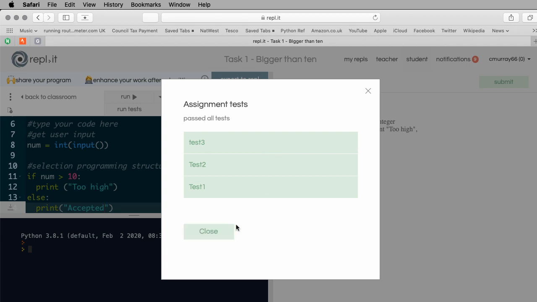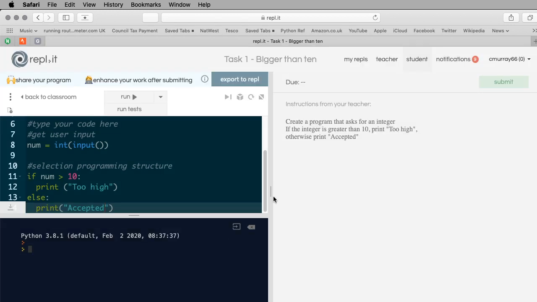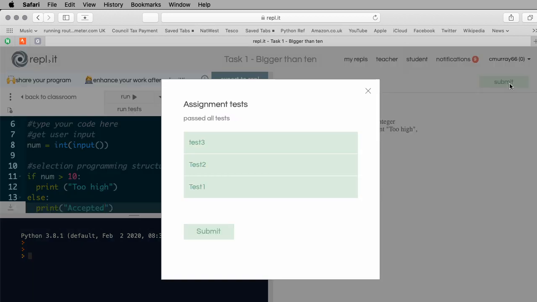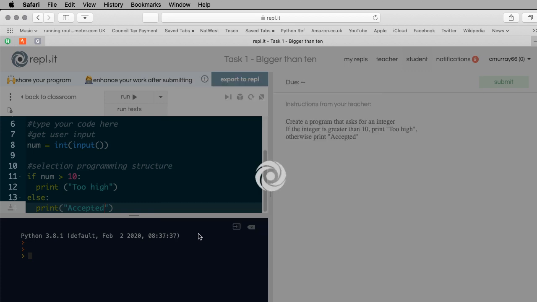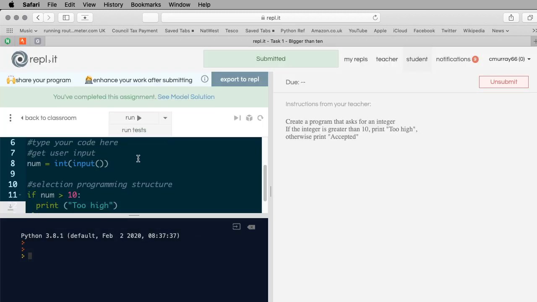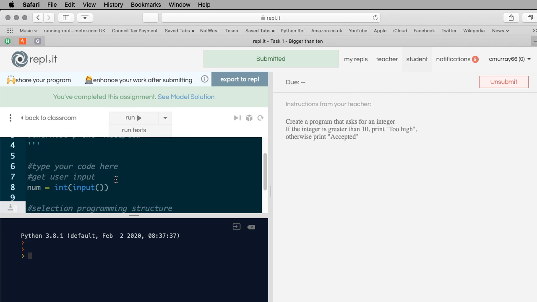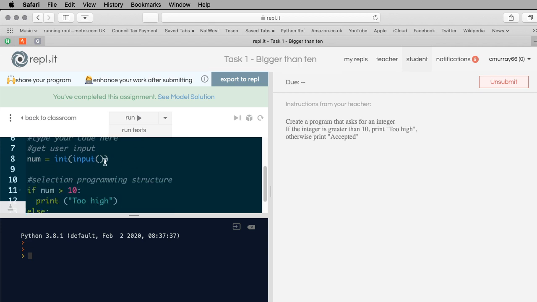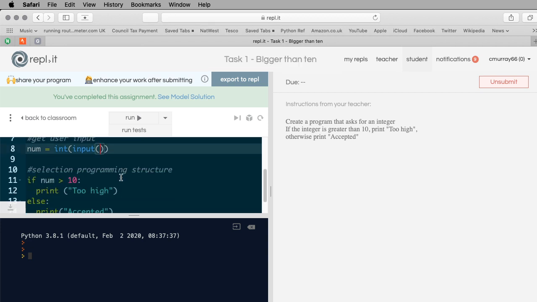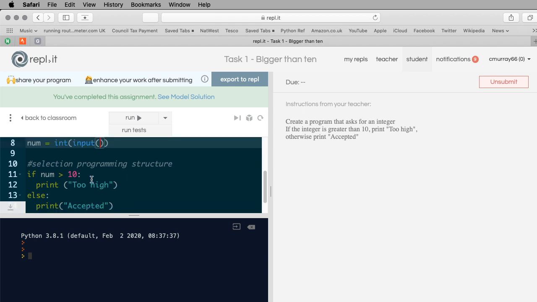Remember I said last time, sometimes these tests go wrong for a bit and you just run them again. Close, that worked. Then I'll click on submit, and it's worked. So that one's all good, and that's an example of selection, getting the number. And remember, we would normally have a prompt in here, but we don't have one today because we're using REPL.IT. If the number is greater than 10, do something, otherwise do something else. And this is a selection statement based on an if.